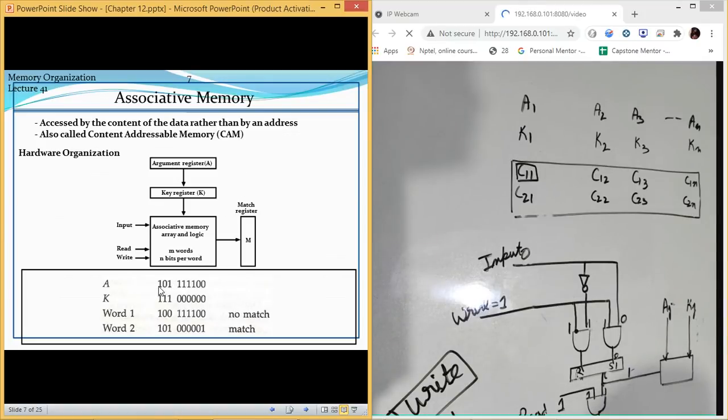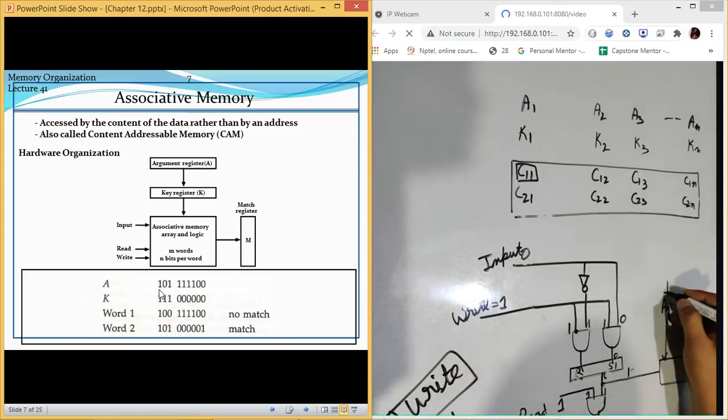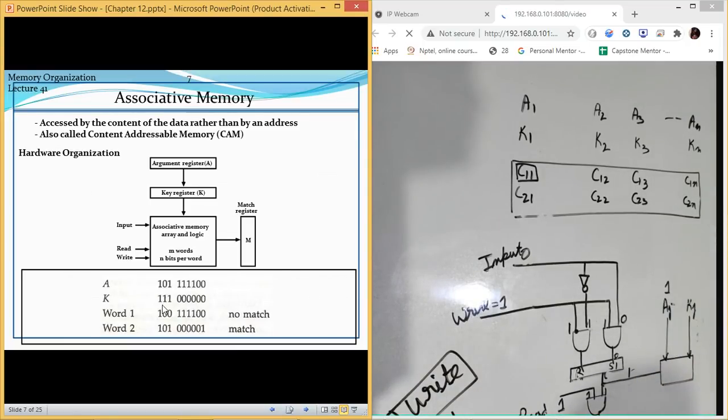Now I will take this case. This value is 1, so A is 1. Value of K is 1. The first bit of the word is 1, means this output is 1. Whatsoever is stored in the word will be considered as the output which we are getting. So this word is 1. So all the values are 1.